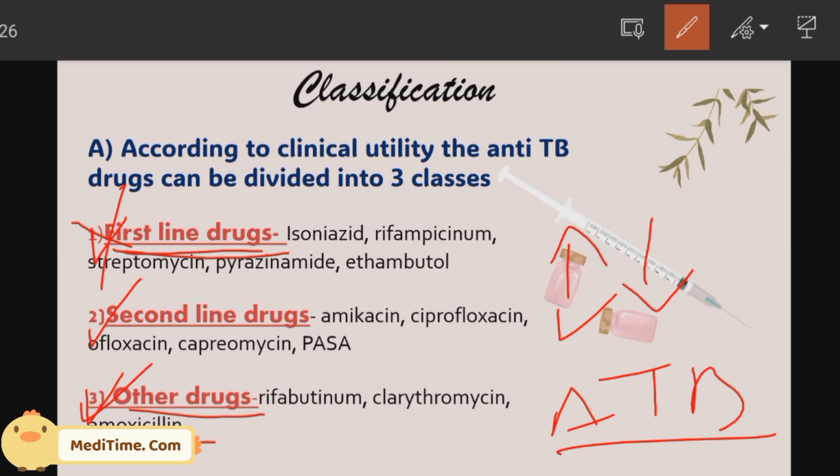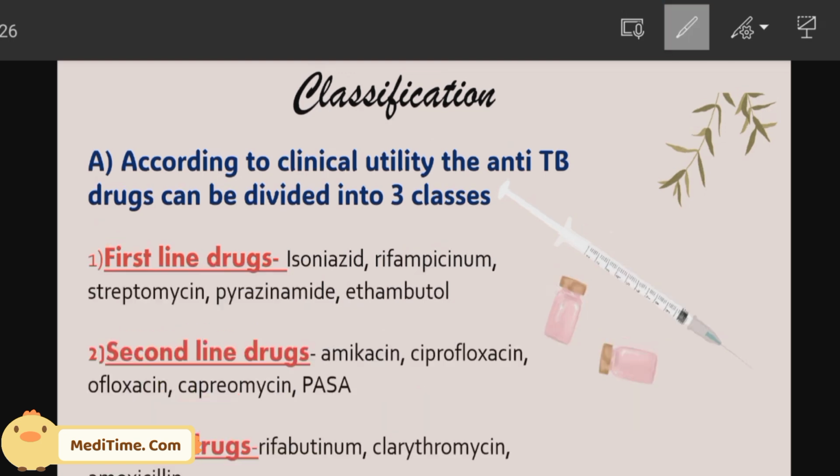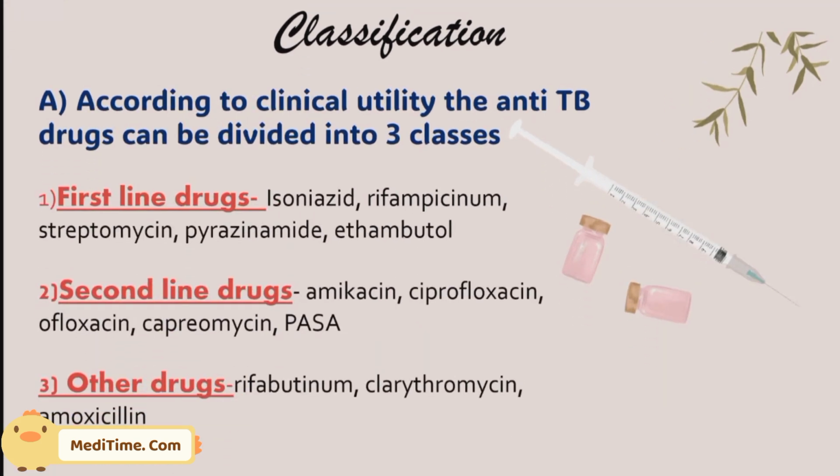Nowadays, these first line drugs, second line drugs, and other drugs are given in combination therapy. Combination therapy in the sense one drug plus one drug is combined and given. Based on their features, based on the chemical nature, based on the severity of the patient, these drugs will be combined and given. That phenomenon is known as combination therapy. So this is about the classification based on clinical utility: first line drugs, second line drugs and other drugs.